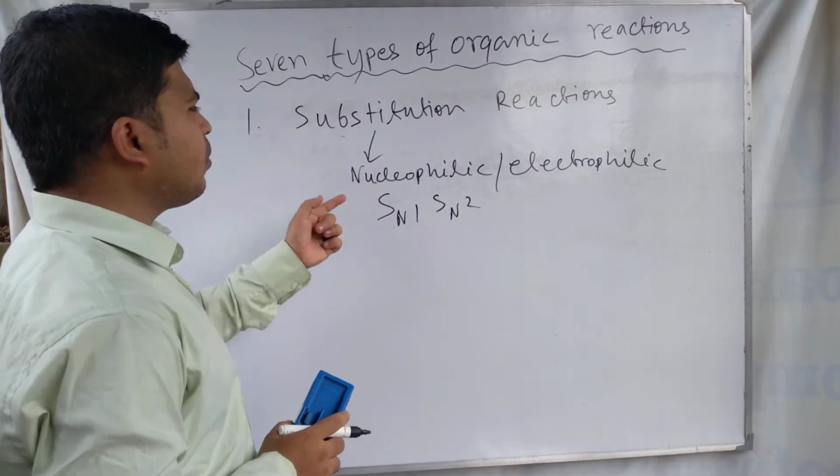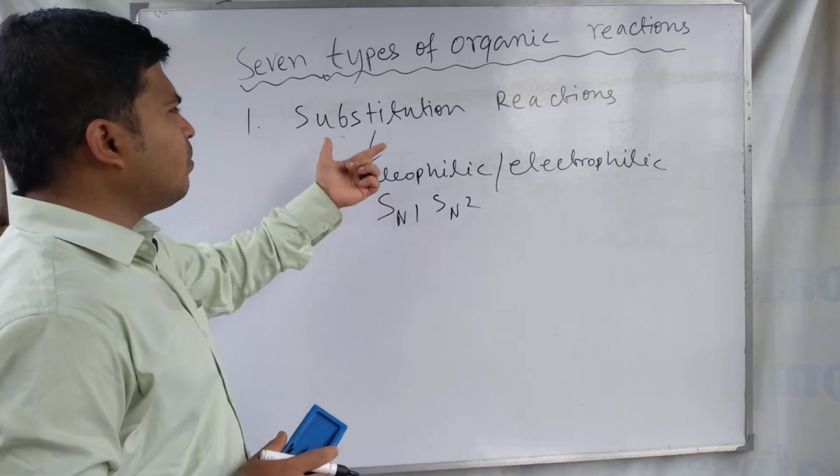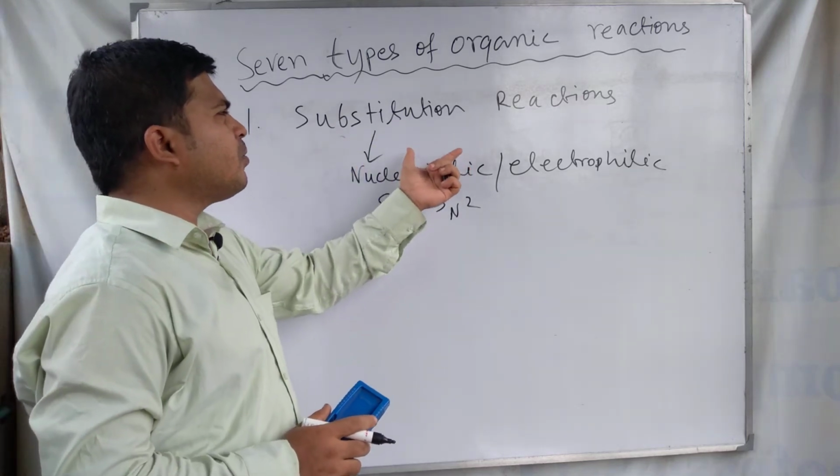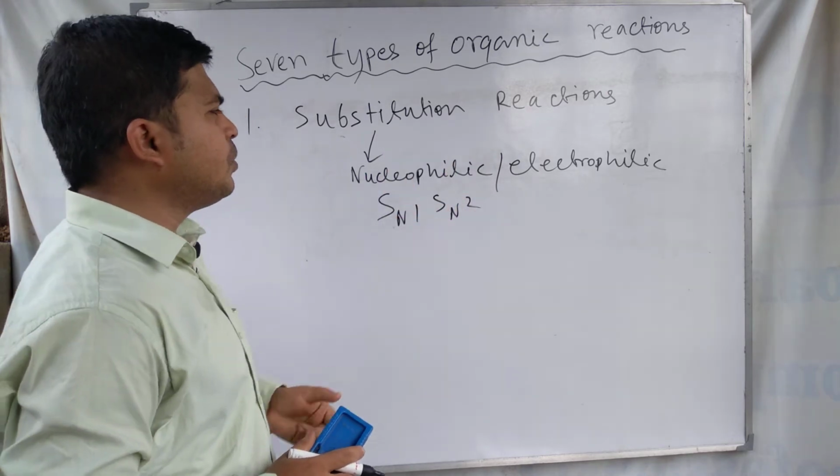These are examples of the types of substitution reactions.